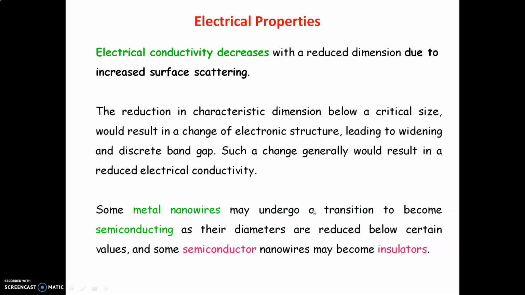In the bulk material, conduction of electrons is delocalized. That is, the electrons can move freely in all directions. When the scale is reduced to the nanoscale, the electron confinement effect will dominate. For zero dimension nanomaterial, all the dimensions are at the nanoscale.